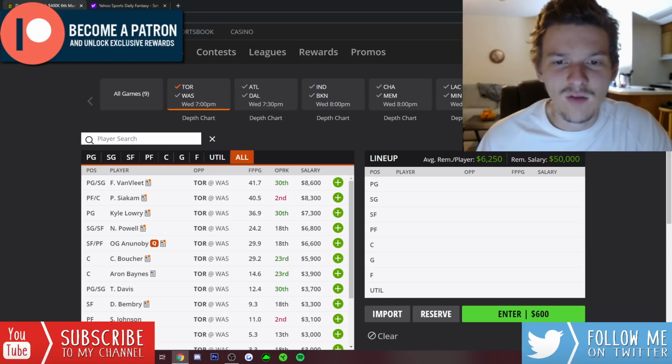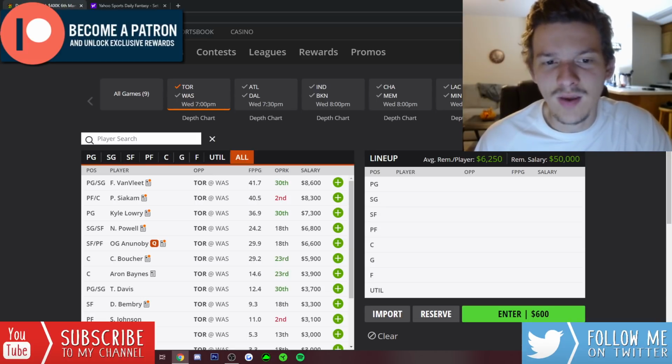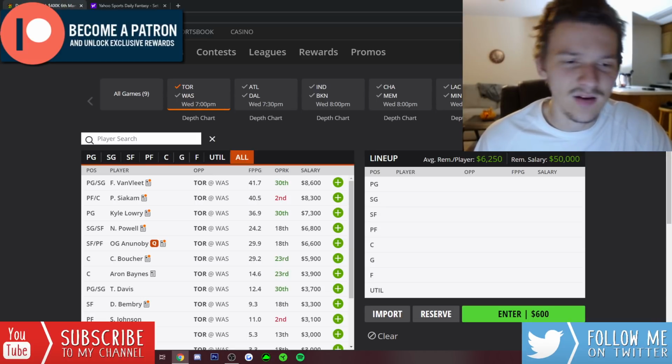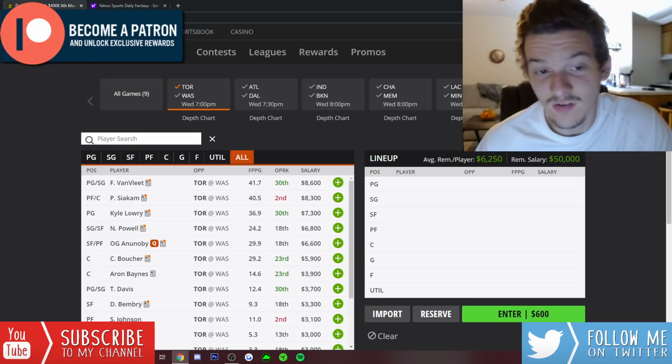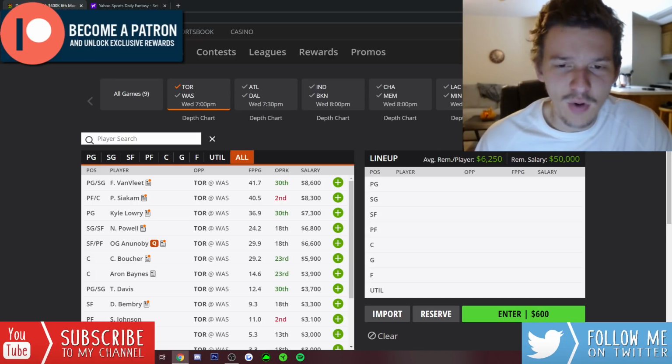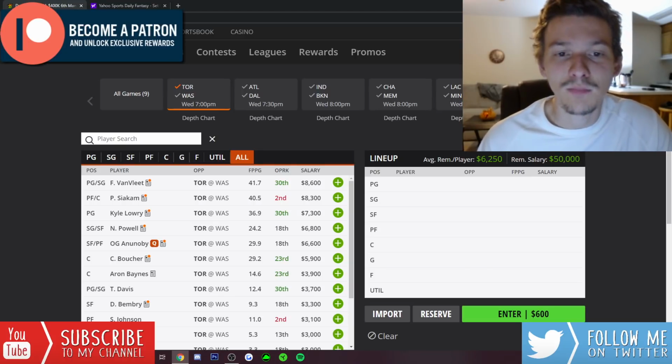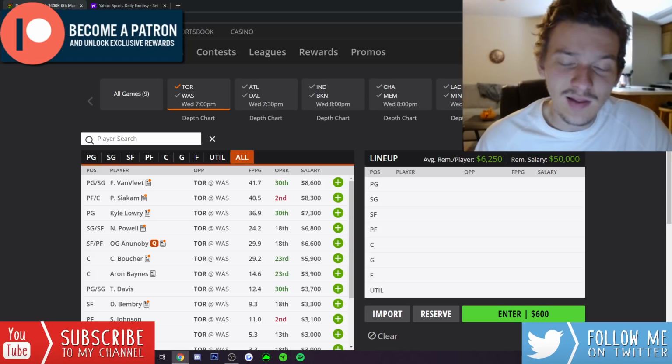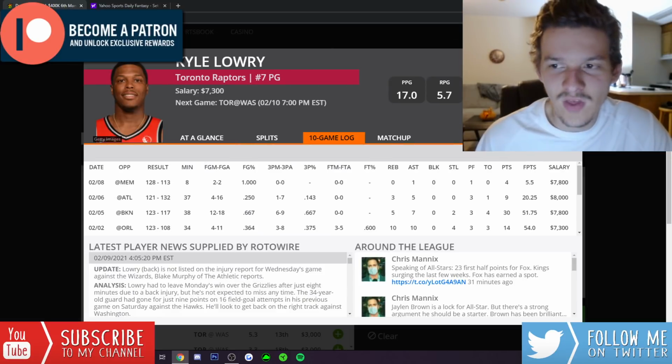VanVleet and Siakam have been playing better lately. Lowry got injured last game. He had to leave, was not able to return, but he's off the injury report, so he's good to go. His price is a lot lower than VanVleet and Siakam's. I know VanVleet and Siakam have been playing a lot better lately, but I like Lowry the most of the big three from Toronto. I think it's $7,300.